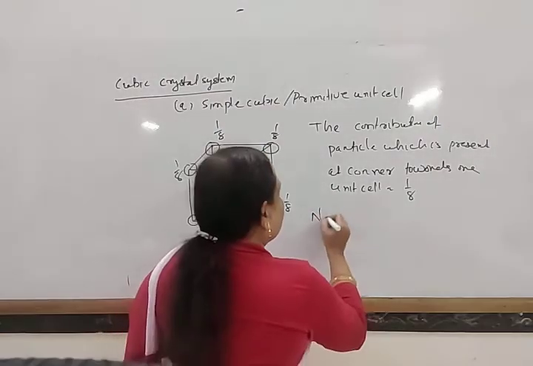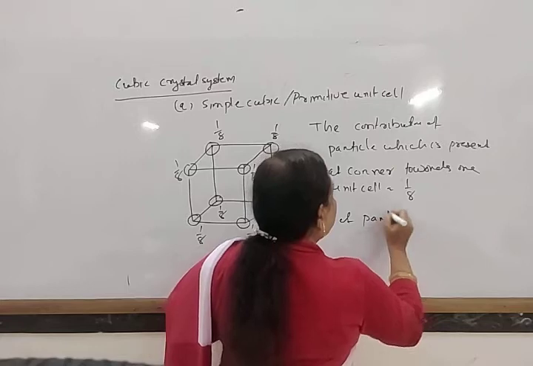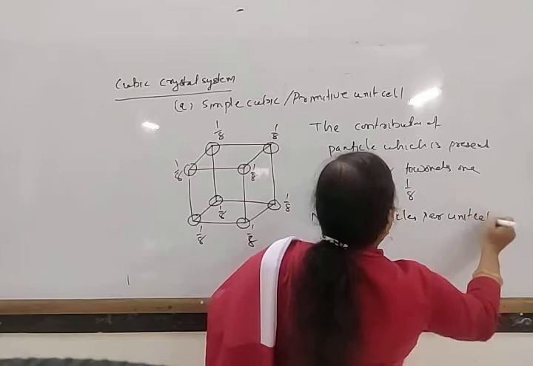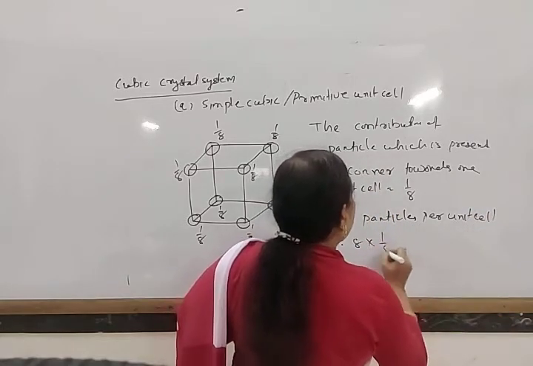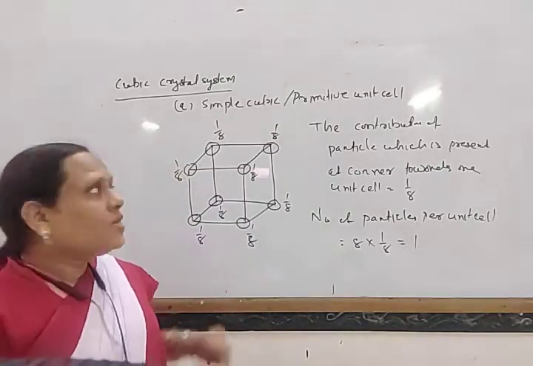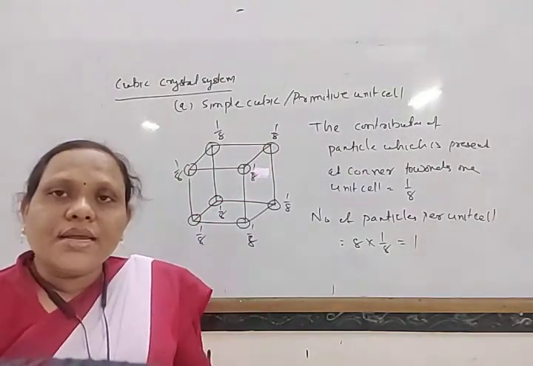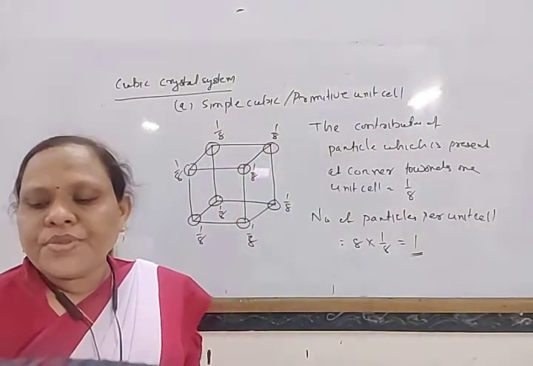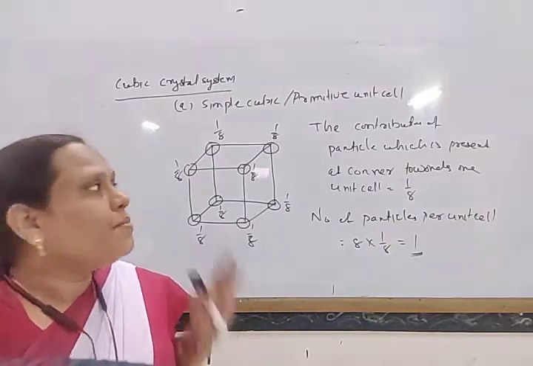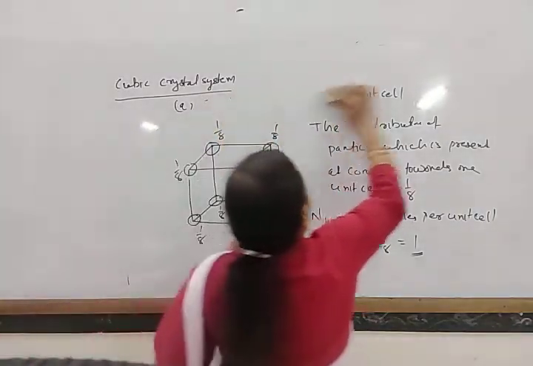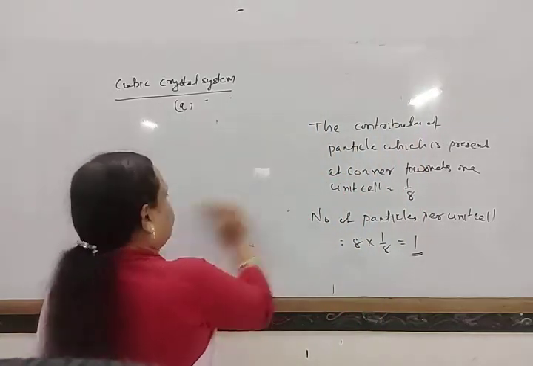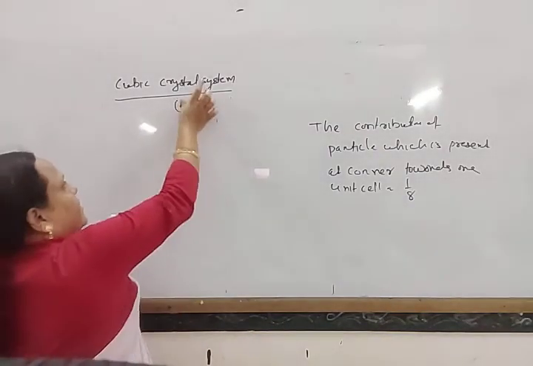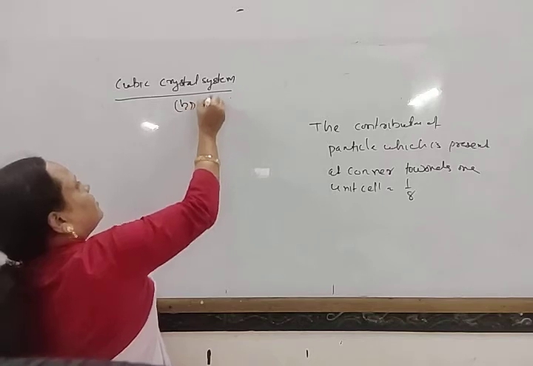So the number of particles per unit cell is equal to 8 into 1 by 8, that is equal to 1. So in a simple cubic system, the number of particles per unit cell is 1. Next, come to the number of particles present in body centered cubic.